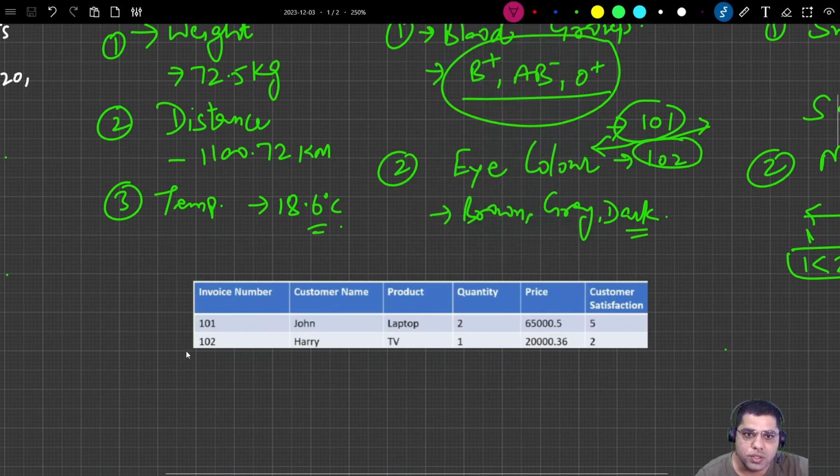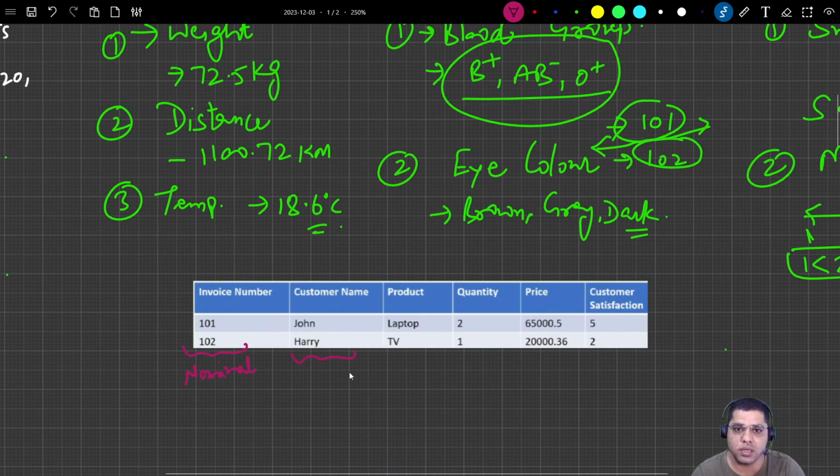For invoice, although these are numbers, both invoices are equal to me or to the company. So what kind of variable is it? Out of the above four, this one is nominal, because it is only giving us a number which has no more significance than just being a number. Similarly, customer name.